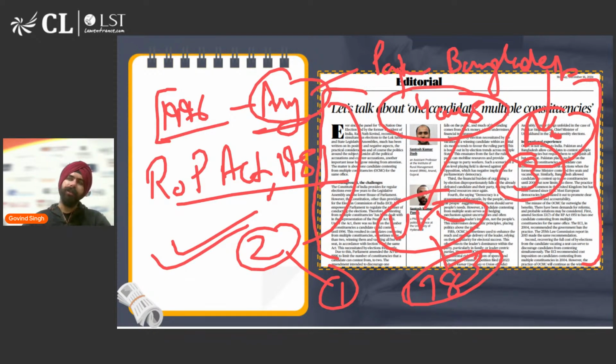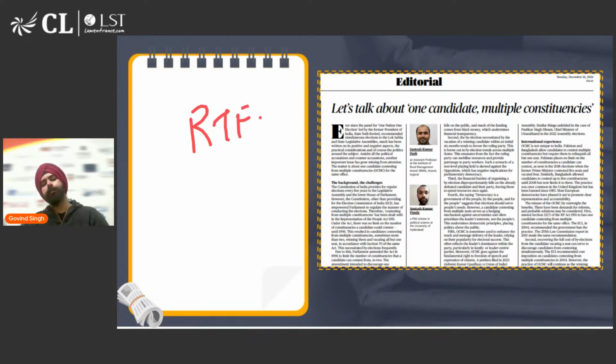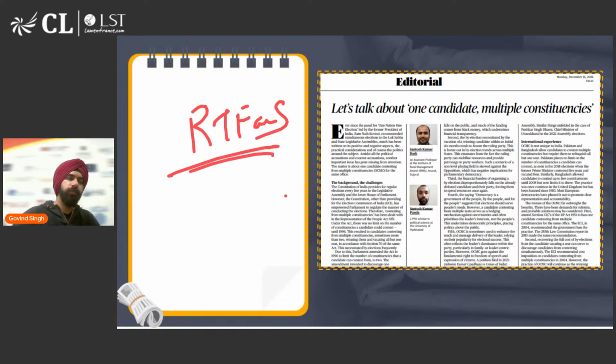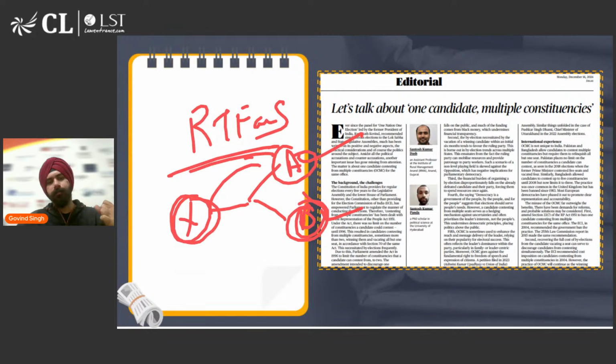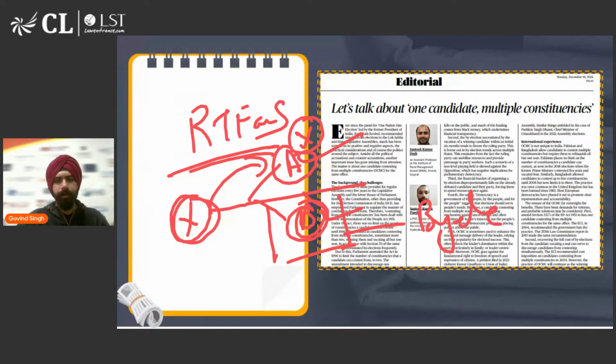Second thing is, this is also against the fundamental rights of people. How, you might ask? Because the right to freedom of speech and expression has become a joke. Let's say you are voting for X person, and X person is participating in elections from two seats A and B, and he has won from both A and B. Now you voted in seat B thinking that X would be your representative. But X won from seat A and became the minister or the MLA from seat A. And seat B got vacant again, and there were by-elections, and then the candidate who came was not the candidate you wanted to bring to power.